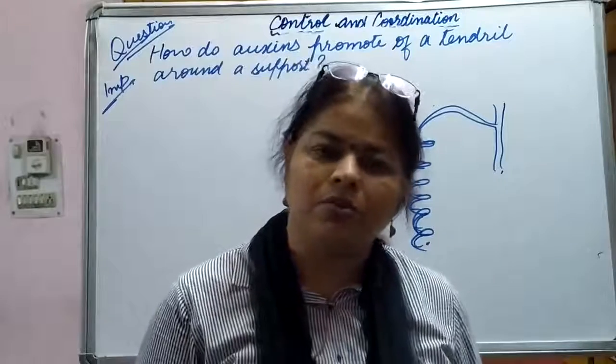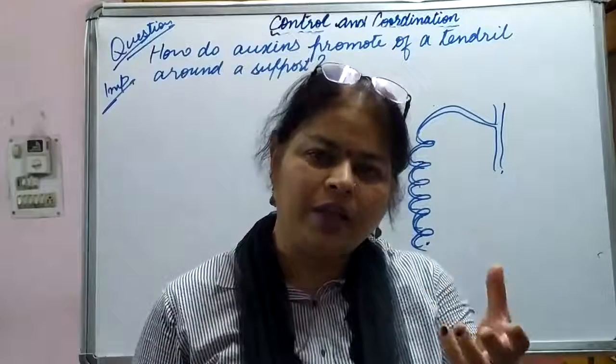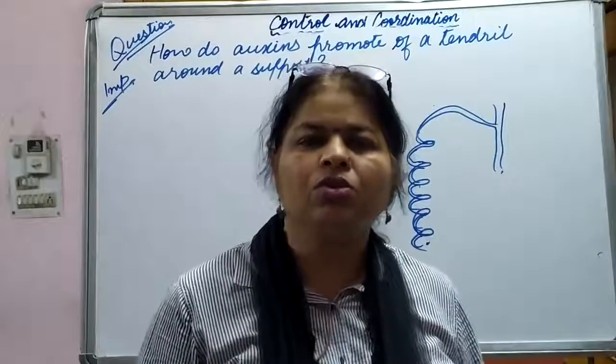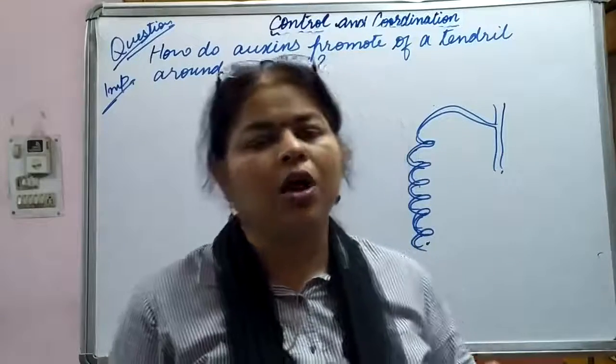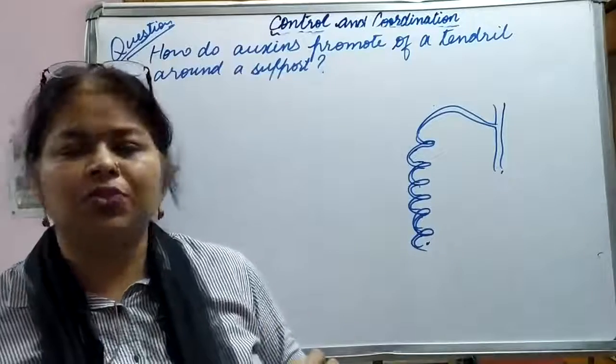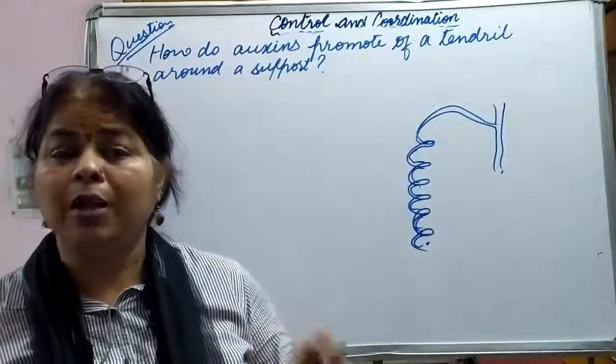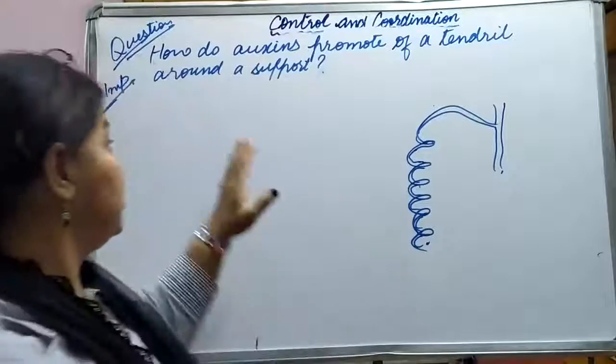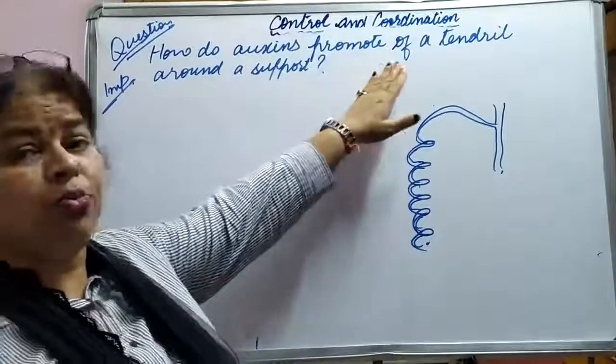Same way creepers also. And if they find any twig or any support, then they curl around it also. So we call them tendrils. So how is this tendril formed and who helps in making the tendrils? These are auxins. So this is a question, how do auxins promote